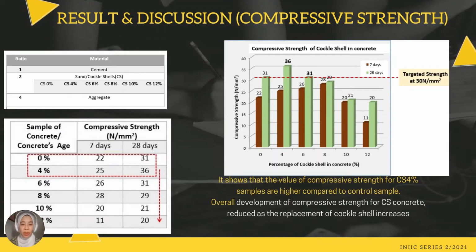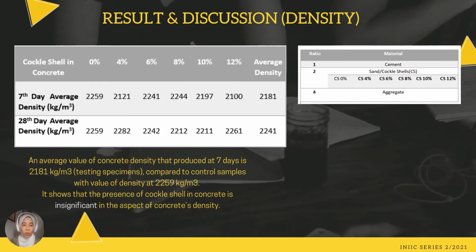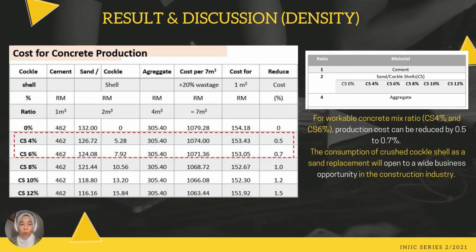For compressive strength properties, it shows that the value of compressive strength for CS 4% samples is higher compared to control sample. Overall development of compressive strength for cockle shell concrete reduces as the replacement of cockle shell increases. While for density, it shows that the presence of cockle shell in concrete is insignificant in the aspect of concrete density. Apart from that, we also estimate cost for concrete production.